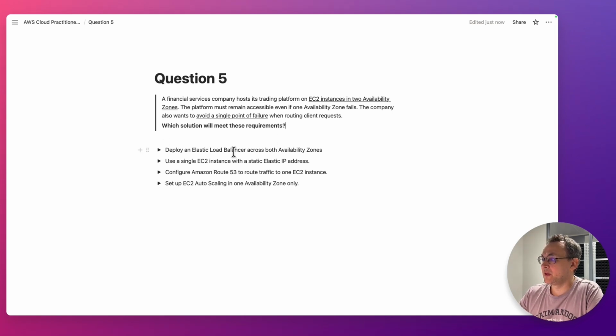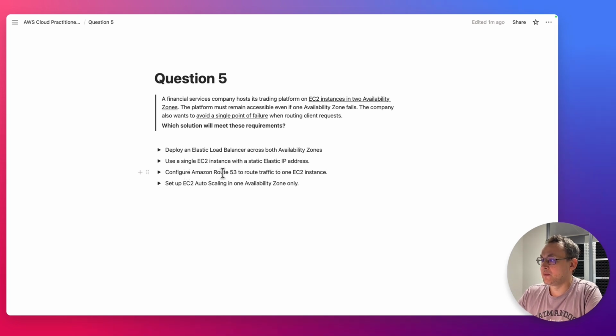Okay, first option, deploy an elastic load balancer across both availability zones. This one is correct, and that is exactly the purpose of elastic load balancer, to route traffic between availability zones, and in case one of them is unavailable, then the client request will go to the other one. Use a single EC2 instance with a static elastic IP address. This option is not highly available, and if you lose one EC2 instance or one AZ, then the application will be down, so this one is incorrect.